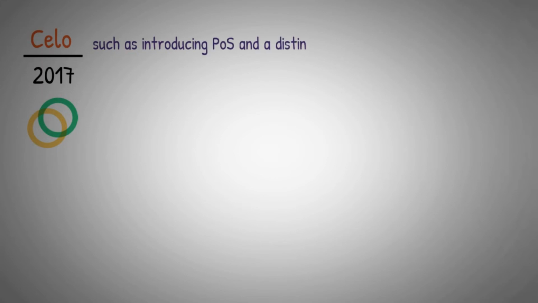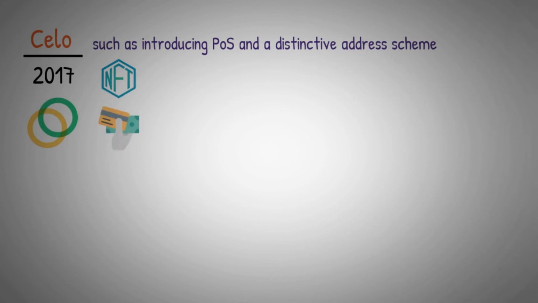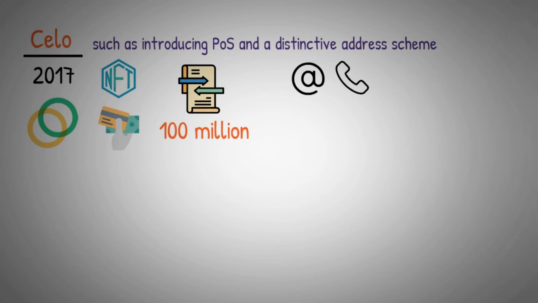Celo. Go Ethereum, or GETH, and Celo, a Layer 1 network, forked in 2017. However, it's made some critical adjustments, such as introducing POS and a distinctive address scheme. DeFi, NFTs, and payment options are all a part of the Celo Web3 ecosystem, which has confirmed over 100 million transactions. Anyone can use an email address or phone number as a public key on Celo.